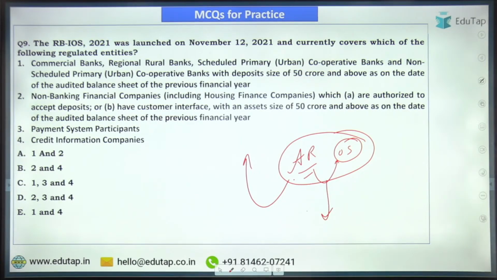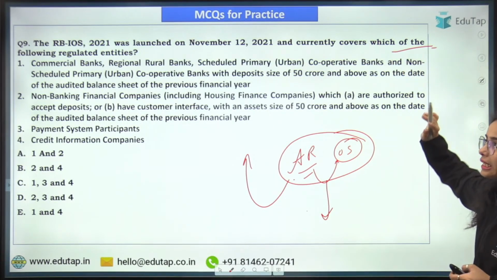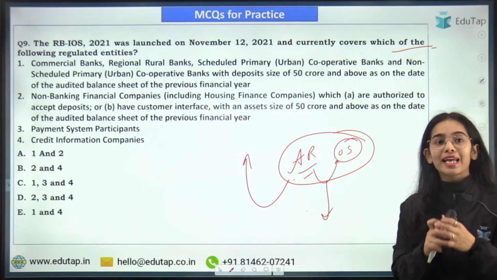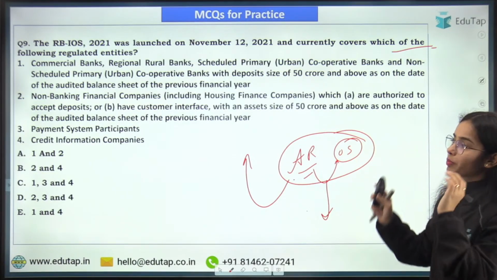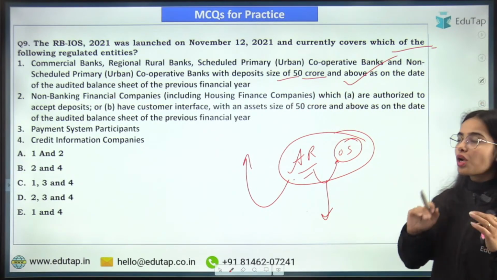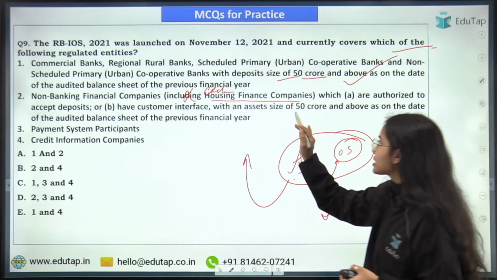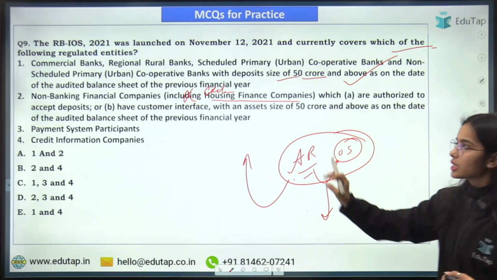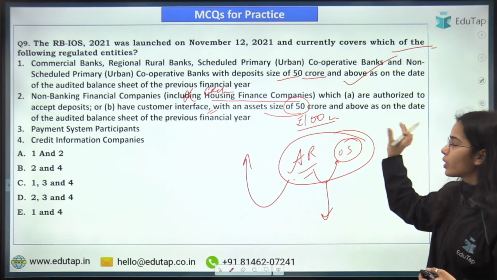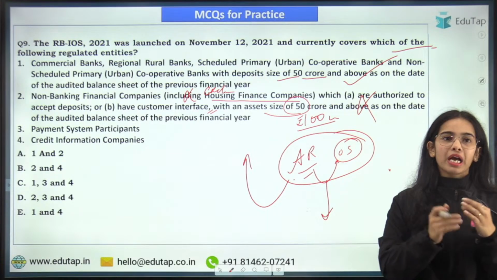The Reserve Bank Integrated Ombudsman Scheme 2021 was launched on November 12, 2021 and currently covers which of the following entities? It covers the commercial banks, regional rural banks, the scheduled primary urban cooperative banks and non-scheduled primary urban cooperative banks that have a deposit size of 50 crores and above. Correct, absolutely correct. Non-banking financial companies excluding housing finance companies which are authorized to accept deposits or have customer interface with asset size of 100 crore rupees and above. So this is wrong.